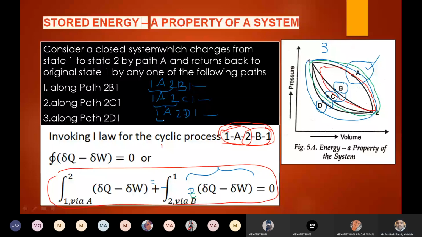And the return process is 2 to 1 via b, 2 to 1 via c, 2 to 1 via d, which means the second term is different. If I send this second term to the right side, then it will become minus.